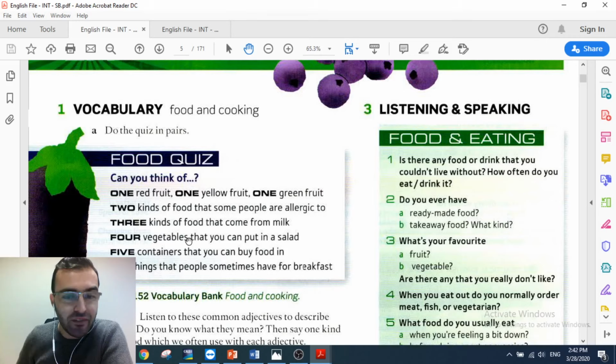Five, containers that you can buy food in. What is a container? A container is a material which keeps the food in. It can be in different shapes and forms, and if you have any idea of these containers, I would like you to know about them. We are going to see them together after that. I will give you some clues about these containers and about other questions as well.